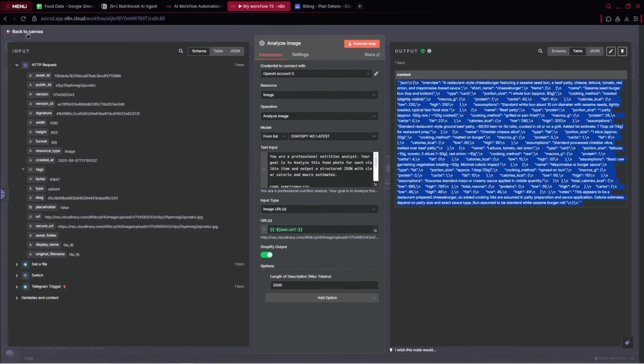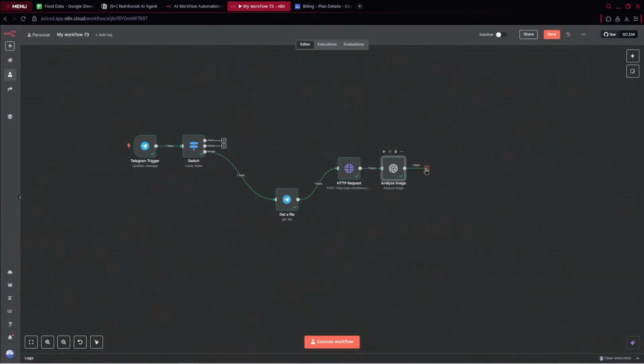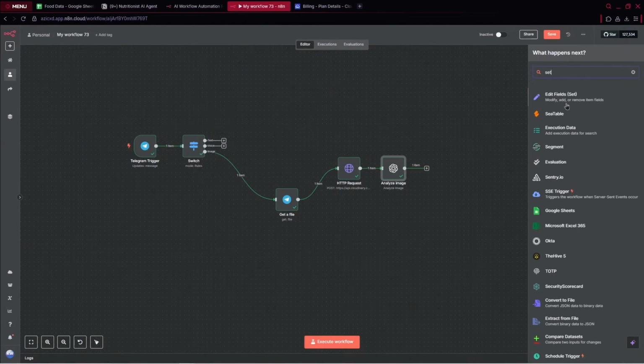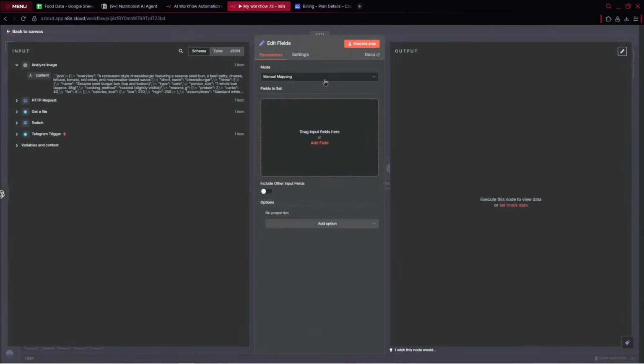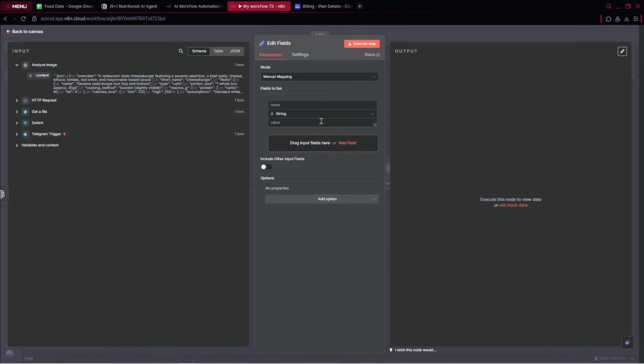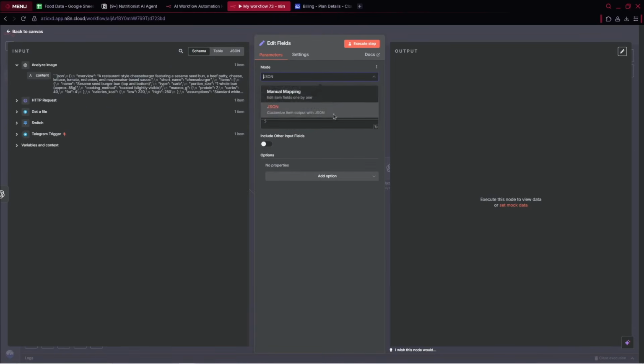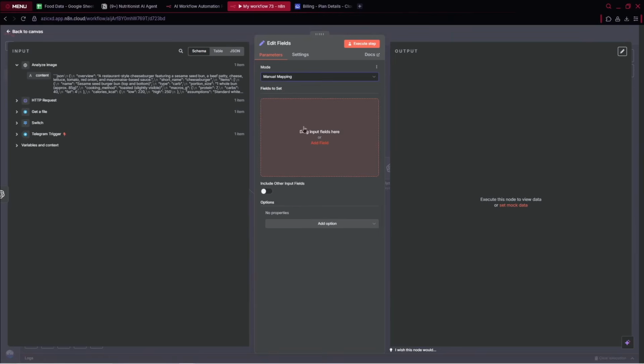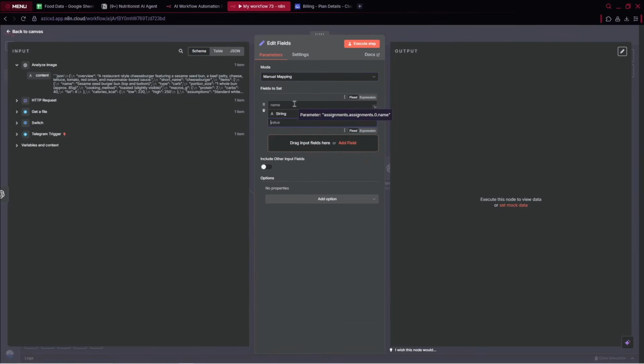The next step will be to separate this specific content into objects and variables. Either we can use a code node or just the set fields node, as I will be using right now. Here we need to have the specific code snippet. For that case, I'm using edit fields and I will be using the code snippet. Also, remember, you can provide the JSON here. That's your choice.